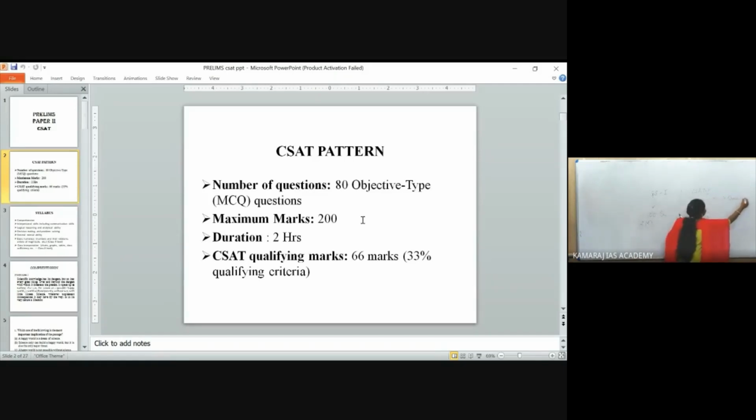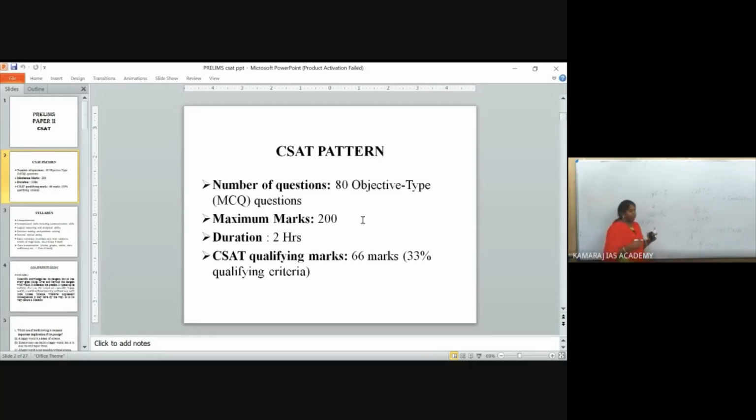So what does this qualifying paper mean? If you score a minimum of 33%, that is 66 marks. This is nothing but 33% of 200 marks.